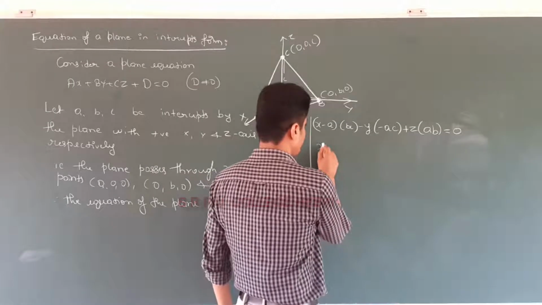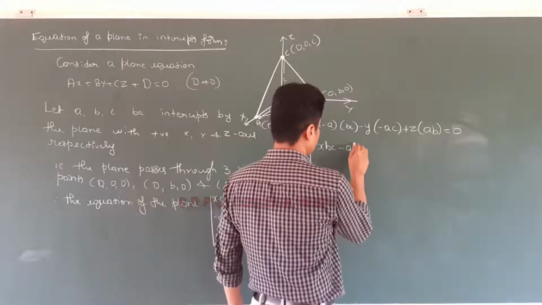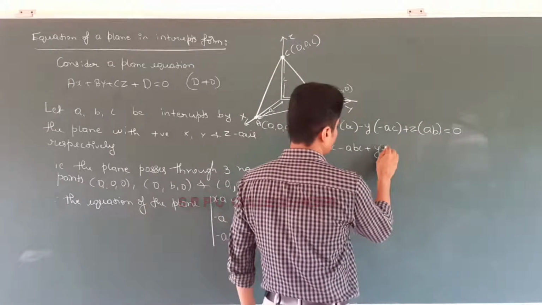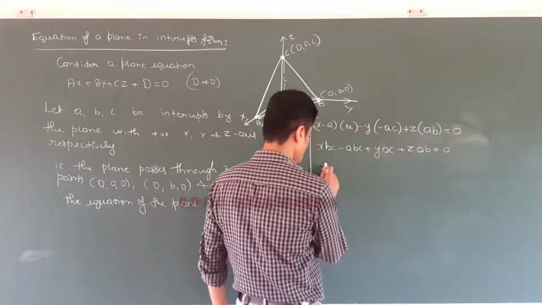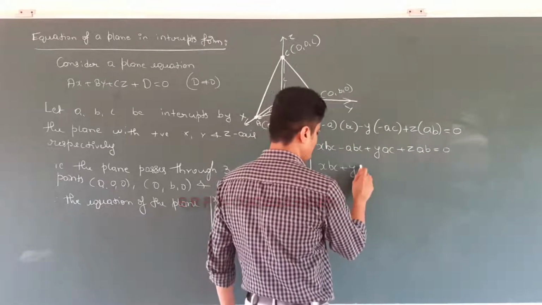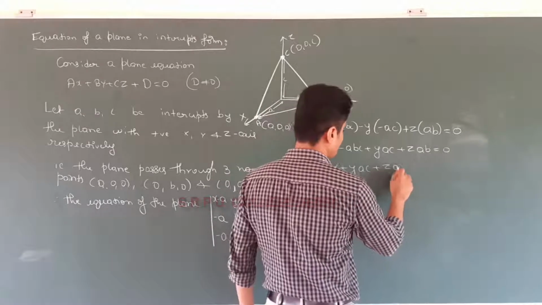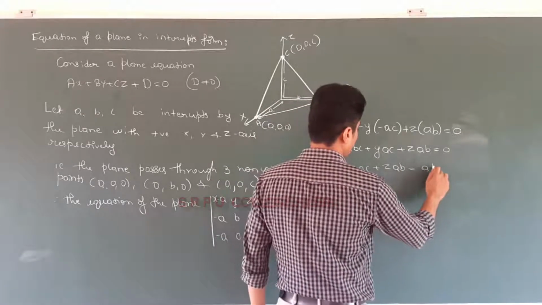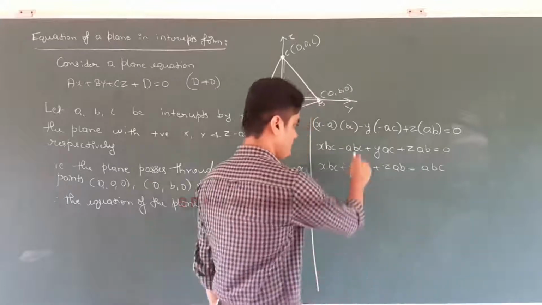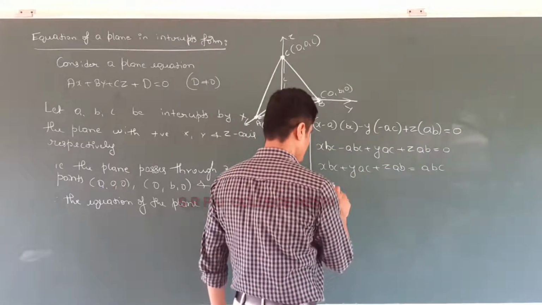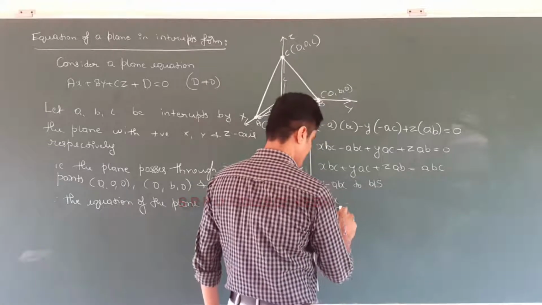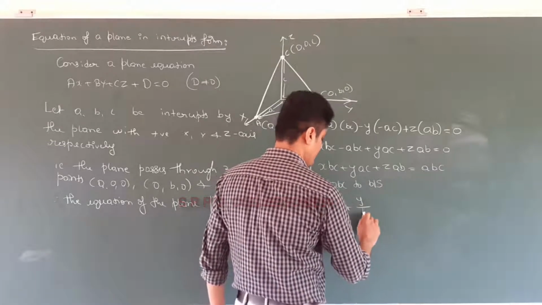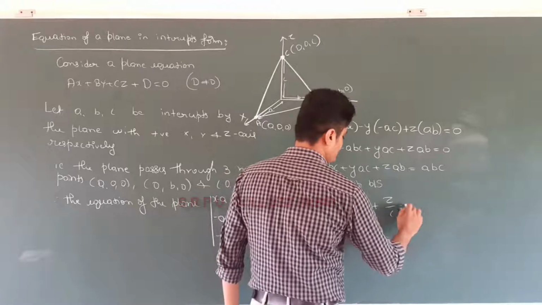So it is xbc minus abc plus yac plus zab equal to 0. So xbc plus yac plus zab equal to abc. Take that to the other side, and divide both sides by abc. We get x by a plus y by b plus z by c is equal to 1.